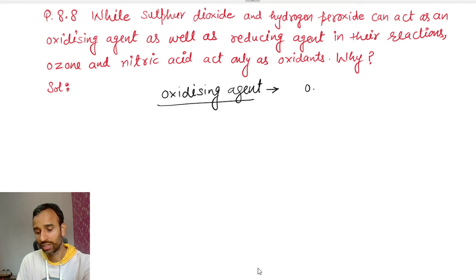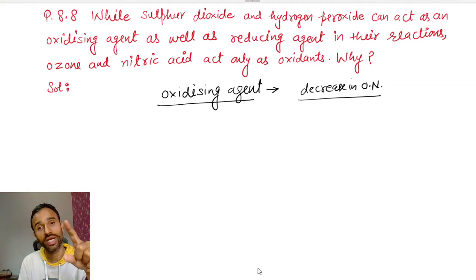Any substance in which the key element's oxidation number decreases acts as an oxidizing agent. So, a decrease in oxidation number.